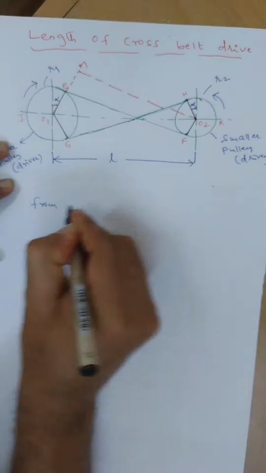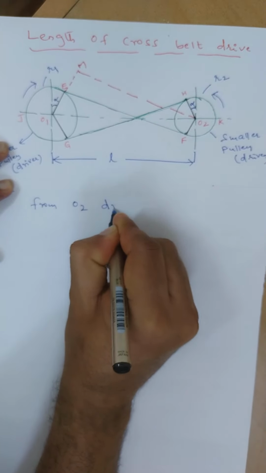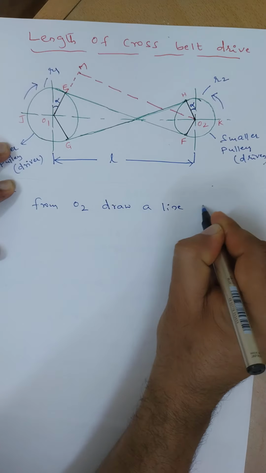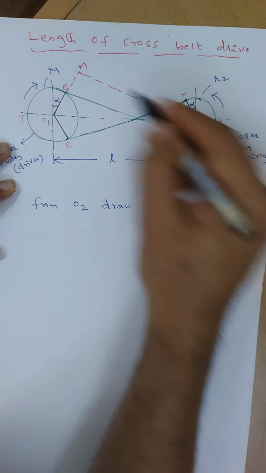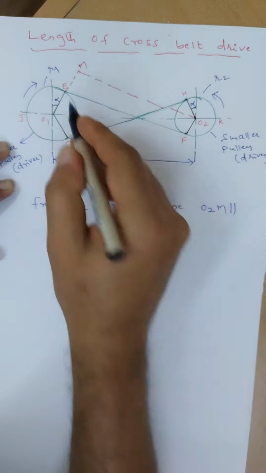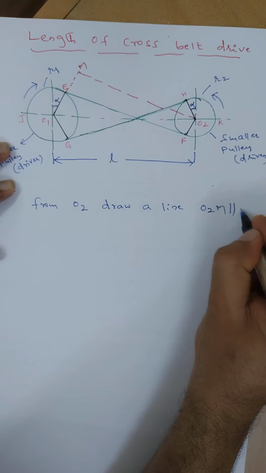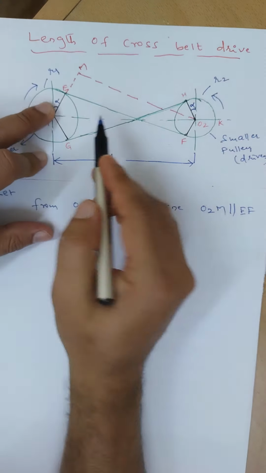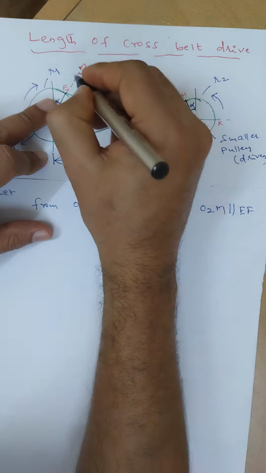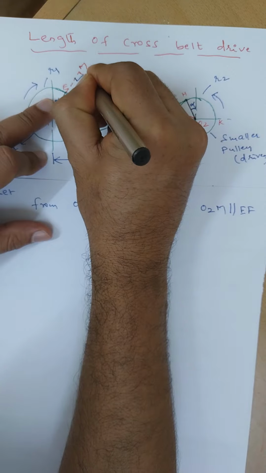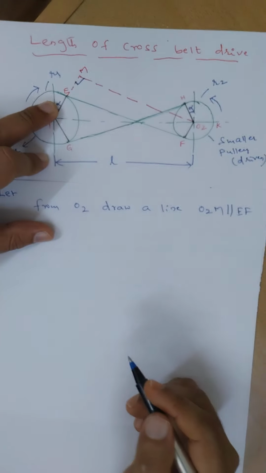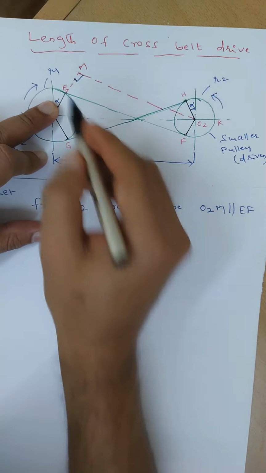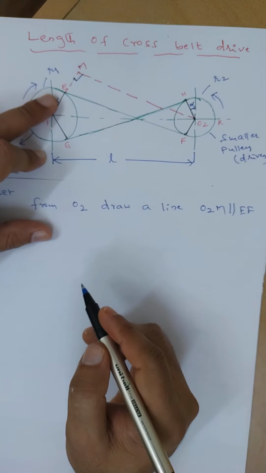If we make this line, then obviously this angle is 90 degrees, and EF is perpendicular to EM.